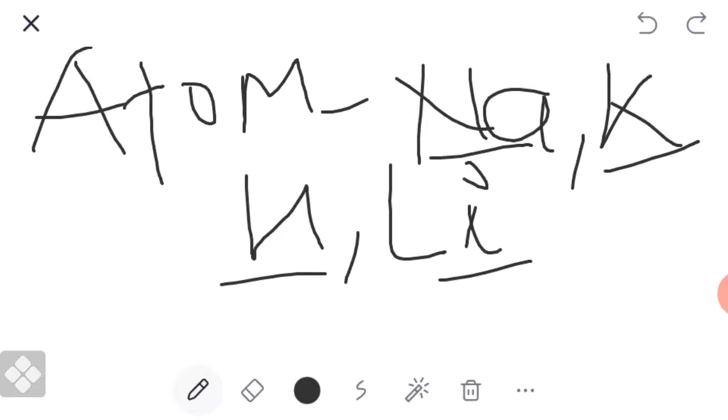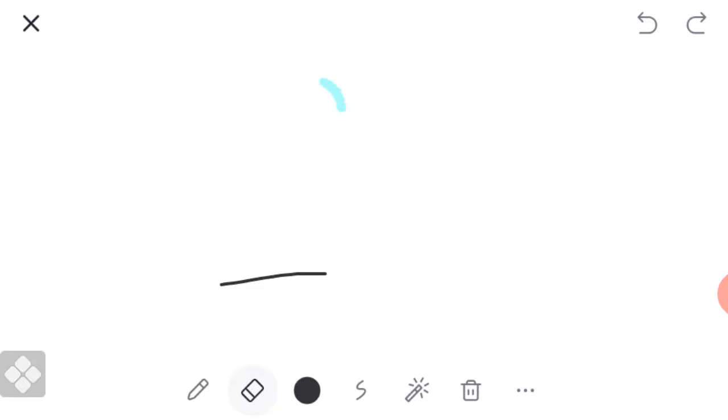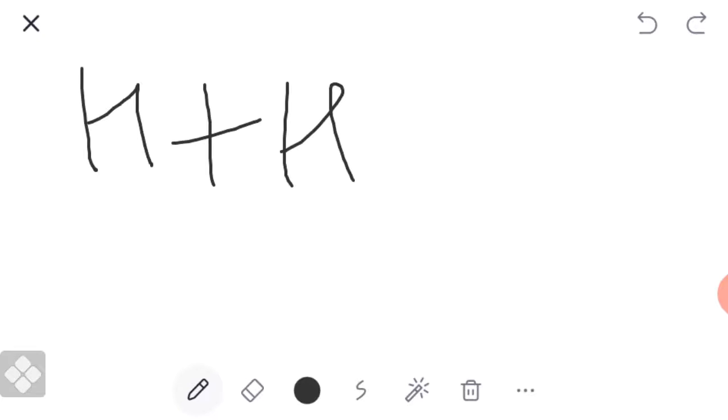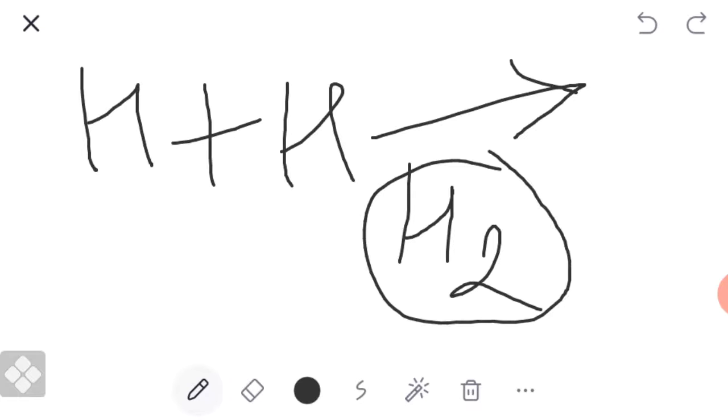But what are molecules? When two or more atoms, just like hydrogen and hydrogen, combine together, H2 is formed. This is a molecule of the same kind, hydrogen, hydrogen.